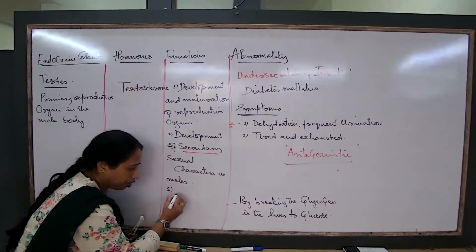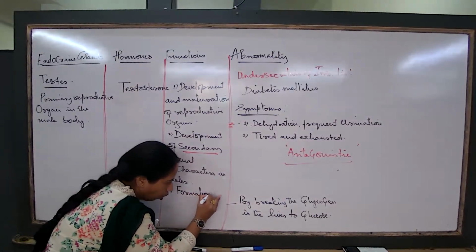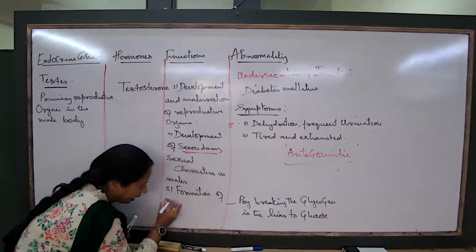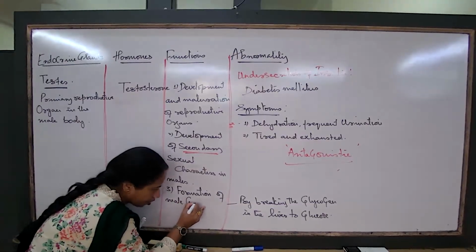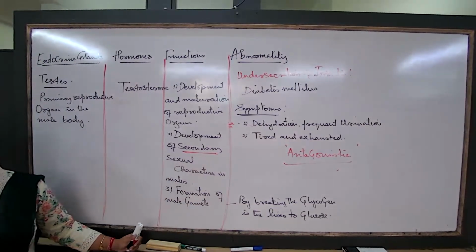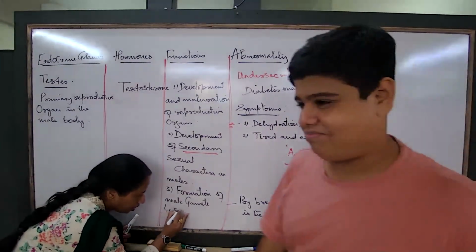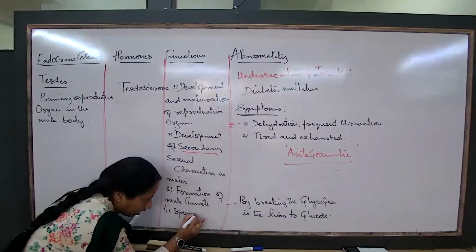So always remember that second point. And what is the third point? The third point is the formation of the male gamete. I introduced this word here itself in this chapter. The same again we are going to come across next. Formation of the male gamete. What is the male gamete known as?